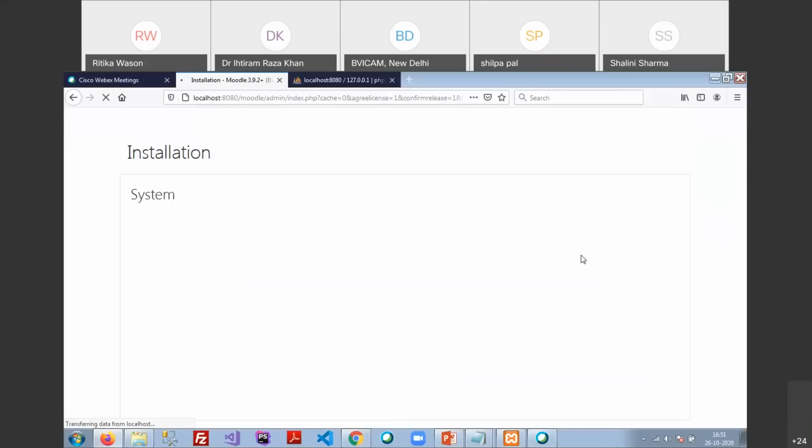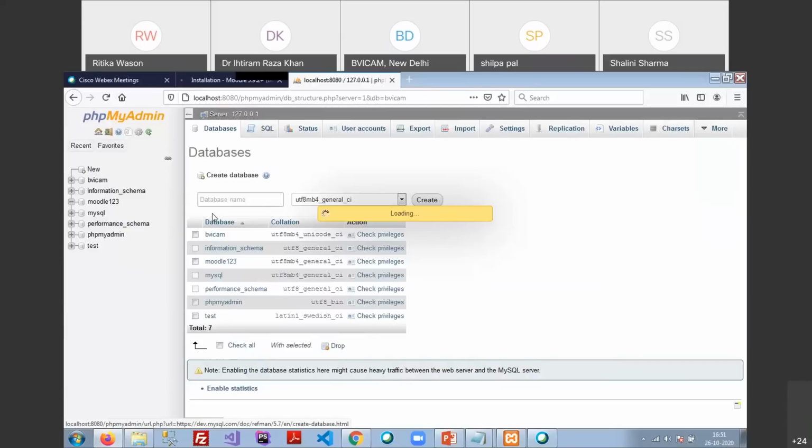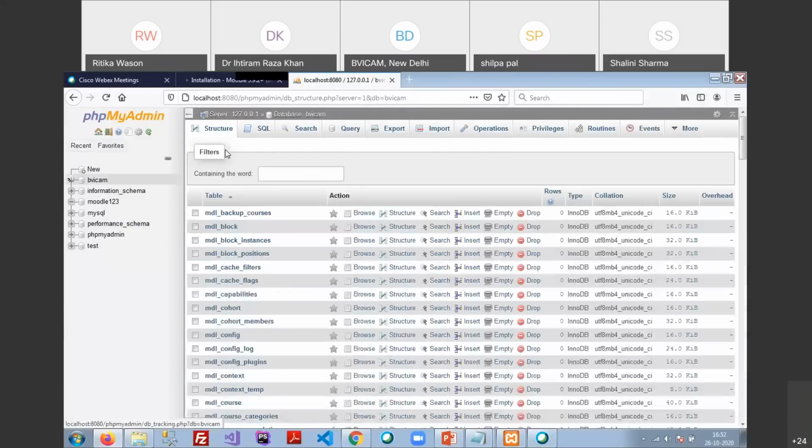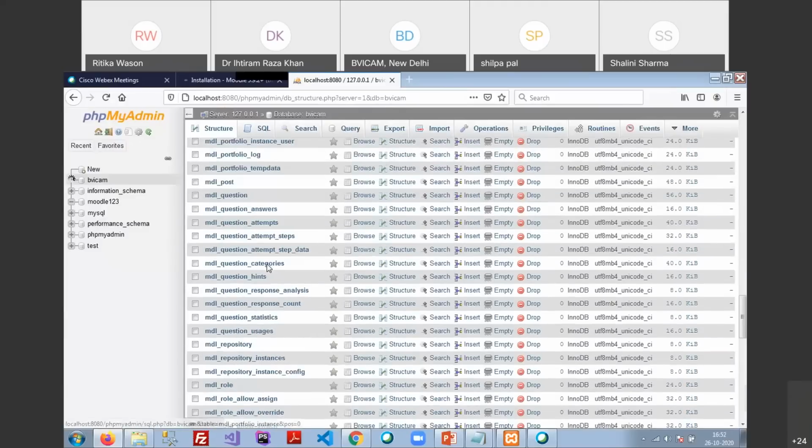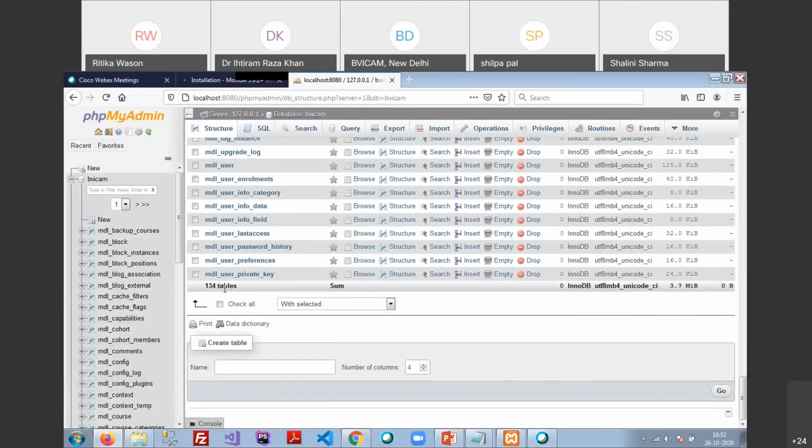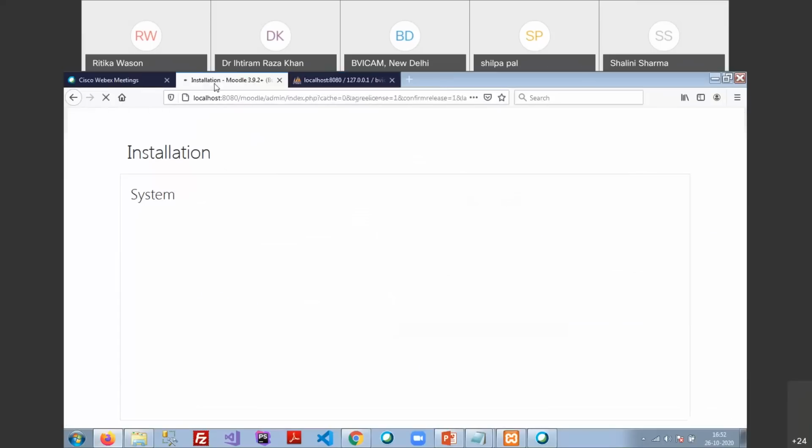During the installation, Moodle is responsible for making the database. It is also responsible for creating the tables and setting up all the tables inside the database. Now it is just going to create the files and the directories. Till now it has created only 134 tables. A lot of tables are going to be created here, and every time a plugin is started or installed, it will be shown by Moodle here.